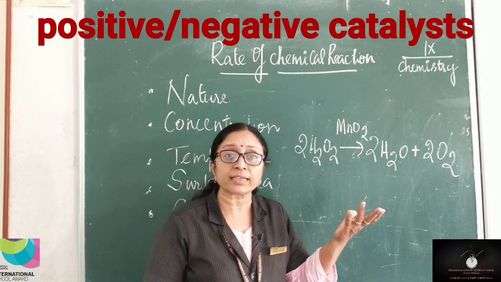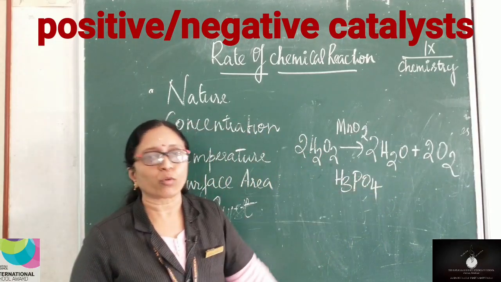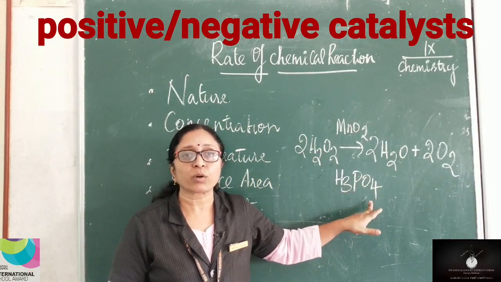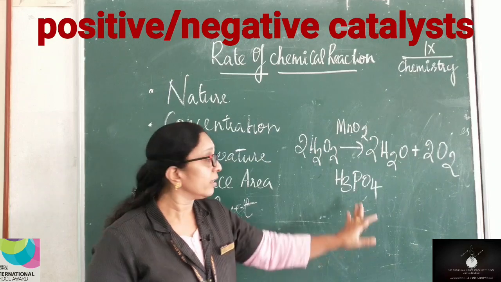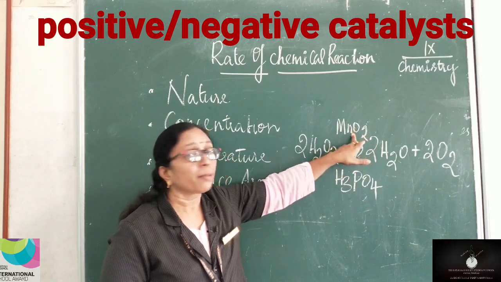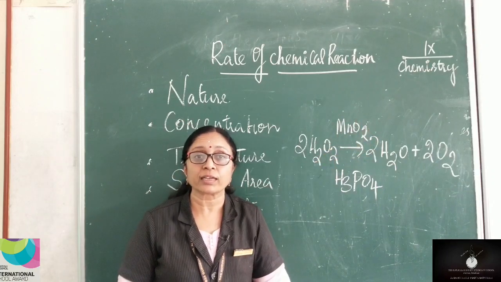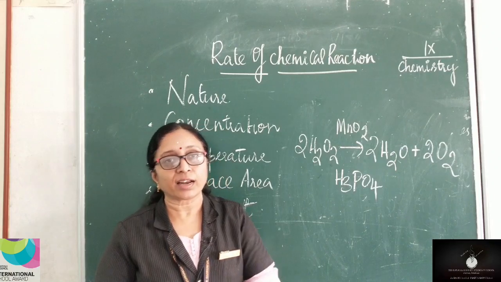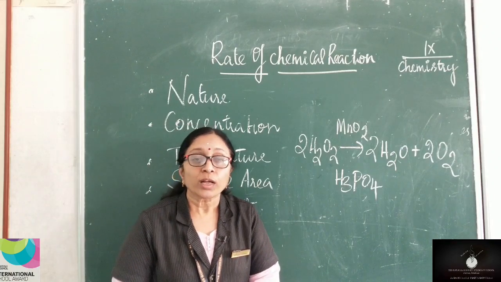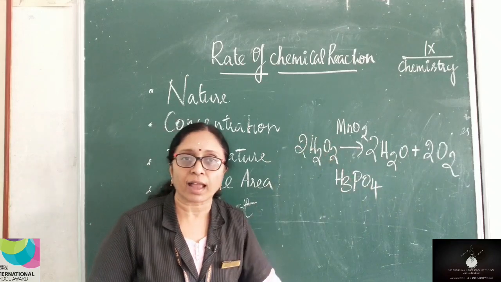What is that negative catalyst? H3PO4. This is the negative catalyst. What is this? Phosphoric acid. So phosphoric acid acts as a negative catalyst, whereas manganese dioxide acts as a positive catalyst. So positive and negative are there everywhere, even in life, right? So these are the factors which influence the rate of a chemical reaction.